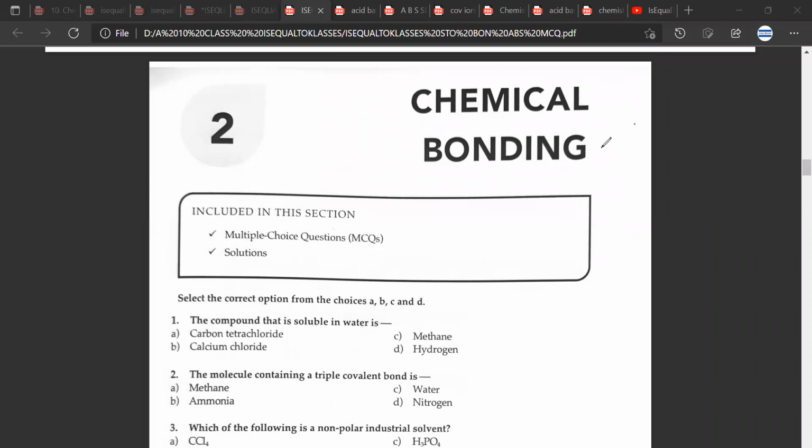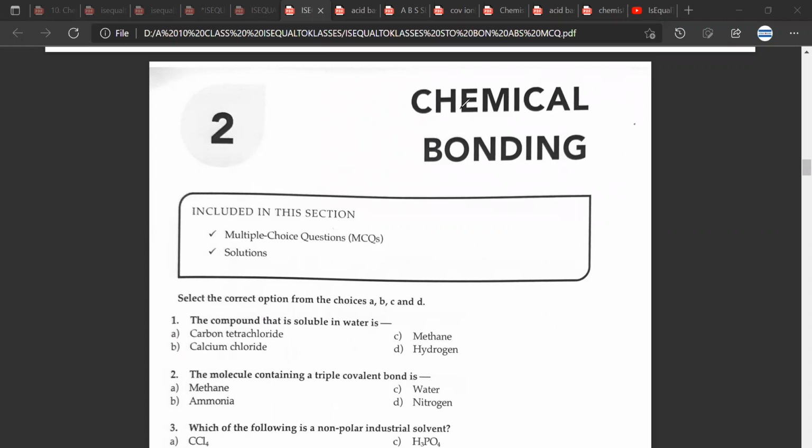So, Mr. Simang, chemical bonding, question number one. The answer would be calcium chloride, the compound that is soluble in water. Mr. CB, why not CCl4, methane, and hydrogen? The rest are covalent compounds, they're not soluble in water.